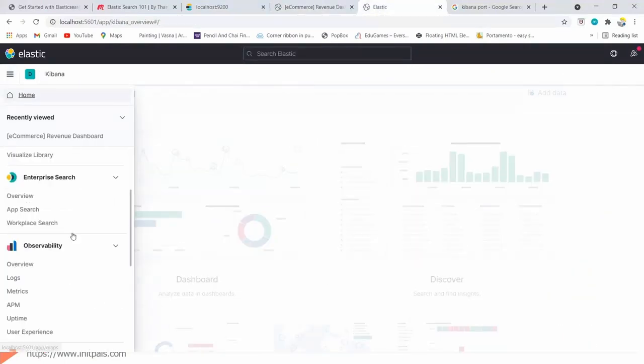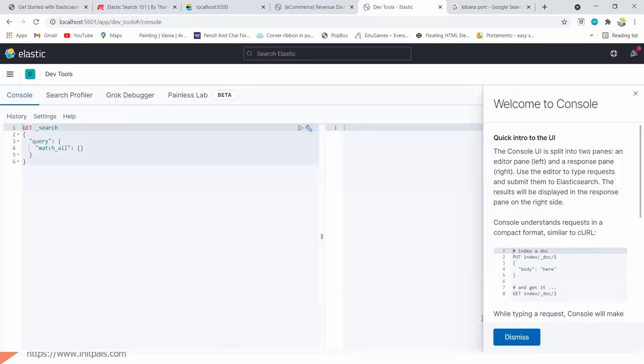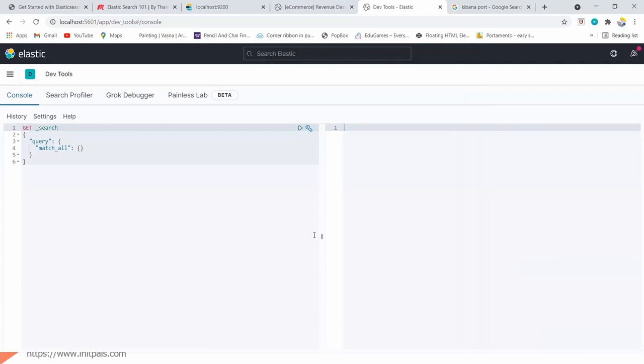This is the dev tool. Right now Kibana is running on 5601, and Elasticsearch is running on 9200. From Kibana we need to provide commands to Elasticsearch.